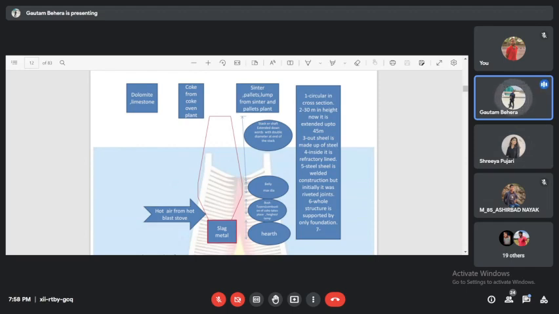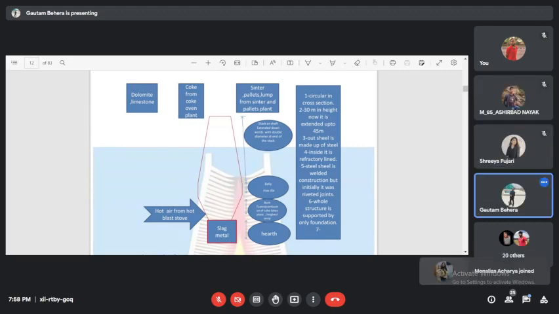So gangue is less. So you need less flux, obviously. And less flux means calcination will be less, obviously. The calcination reaction will be less, right? So you can directly charge lumps, no problem. You can run the blast furnace using lumps, and dolomite and limestone separately, no problem, because you need less dolomite and limestone, because the amount of gangue is less, as it is a high grade iron ore.